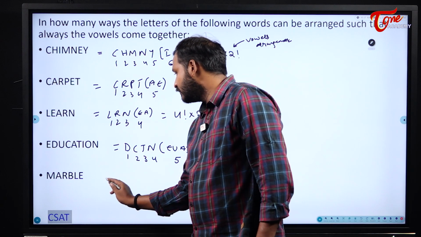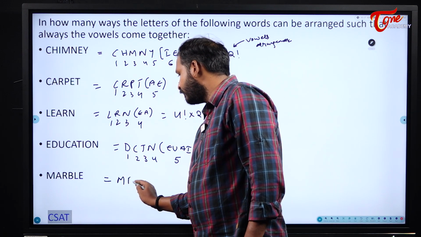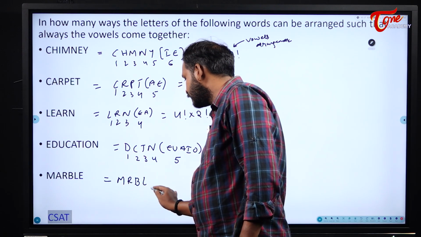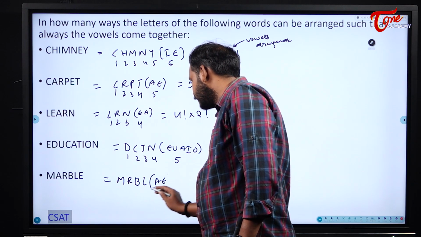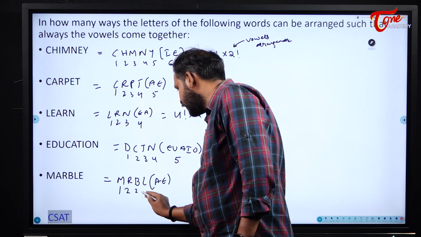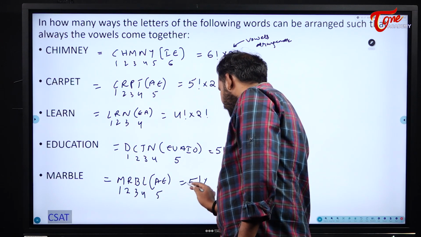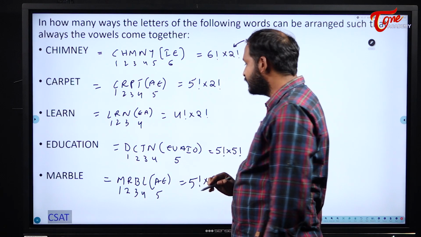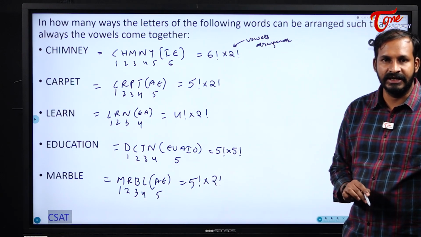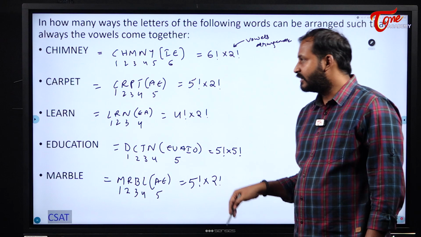Next, marble. M, R, B, L. A and E as a group. So 1, 2, 3, 4, 5. So 5 factorial into A and E can be internally arranged in 2 factorial ways.